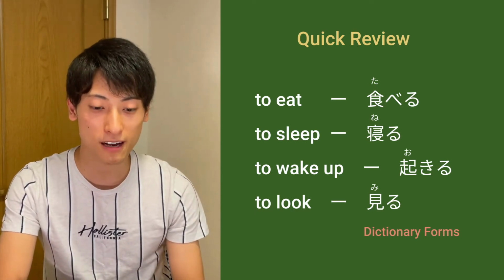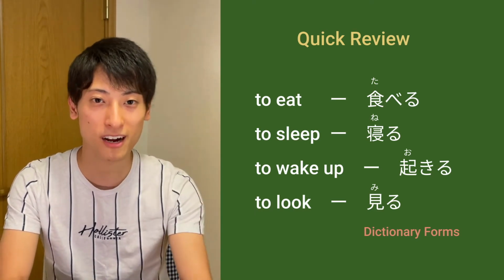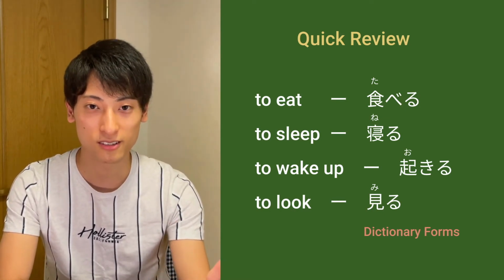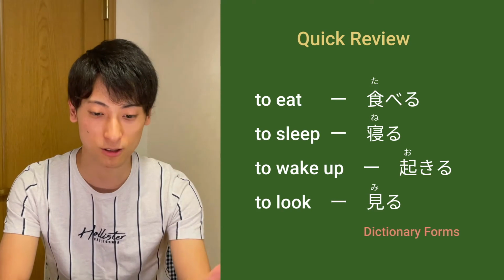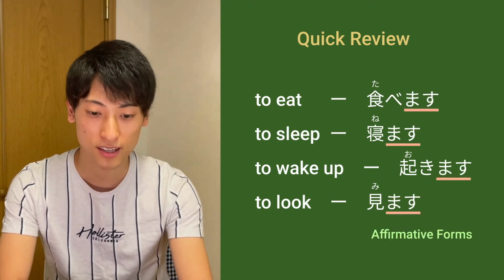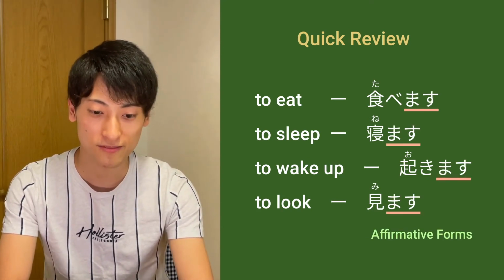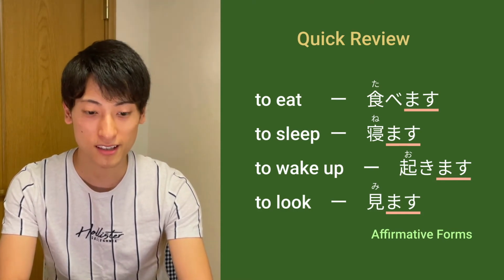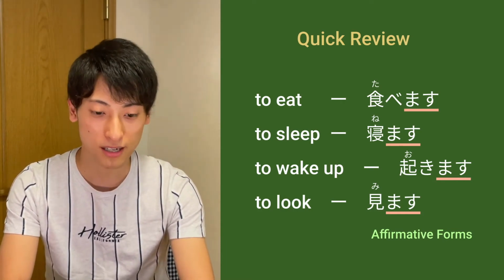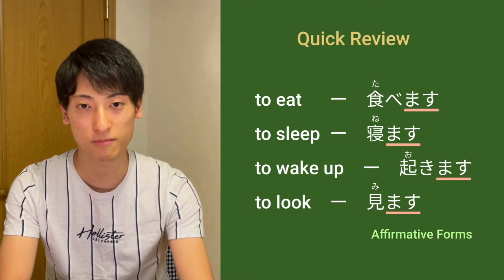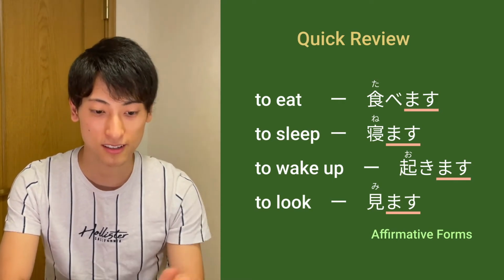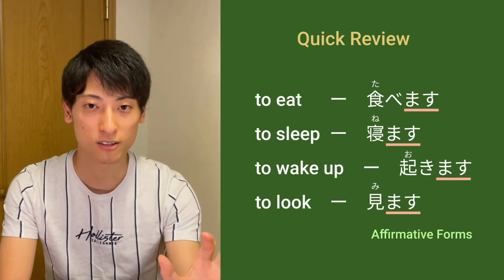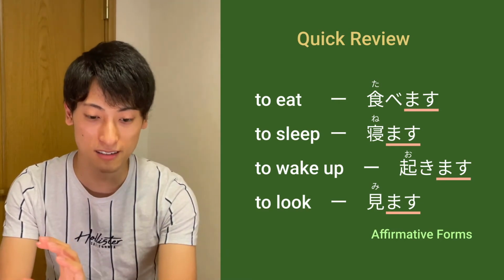Okay, I'm gonna give you 5 seconds. So remember how to conjugate those verbs. Okay, so here are answers. 食べます to eat, 寝ます to sleep, 起きます to wake up, and 見ます to look. Now, let's review the rule. So you just need to replace る into ます, right?